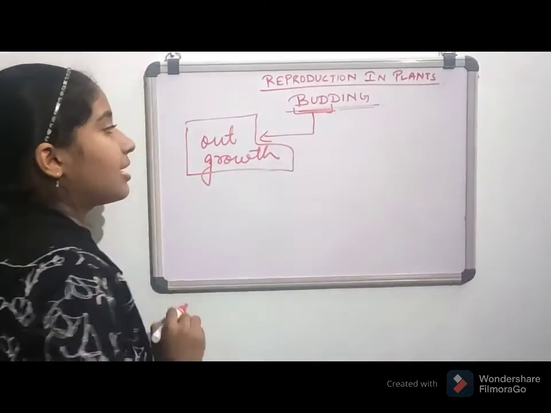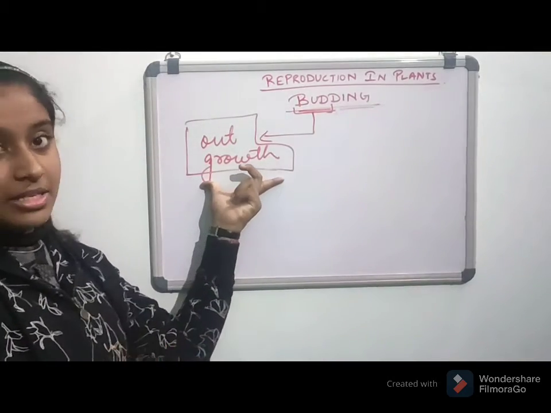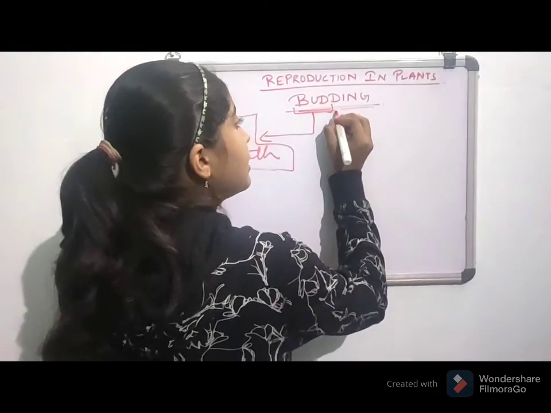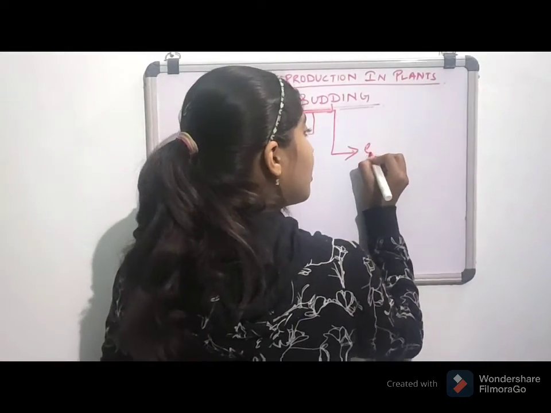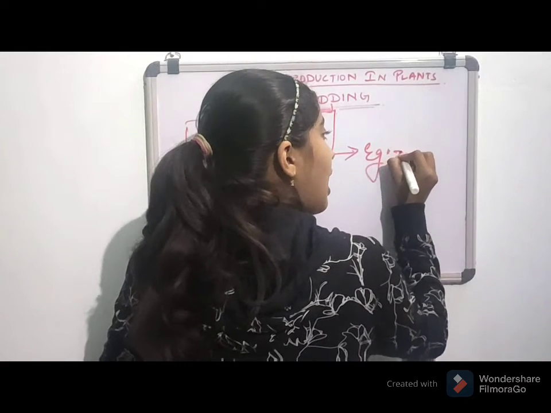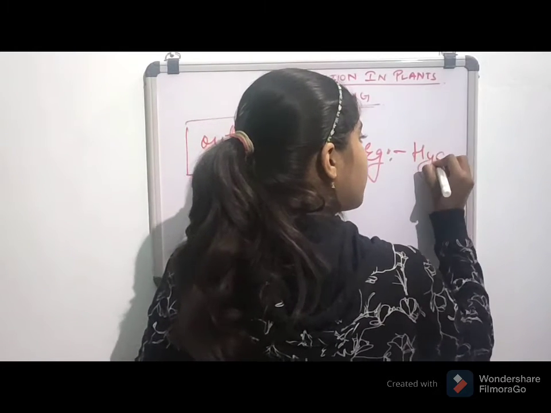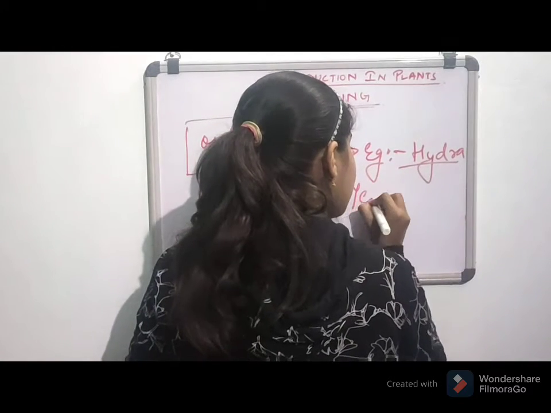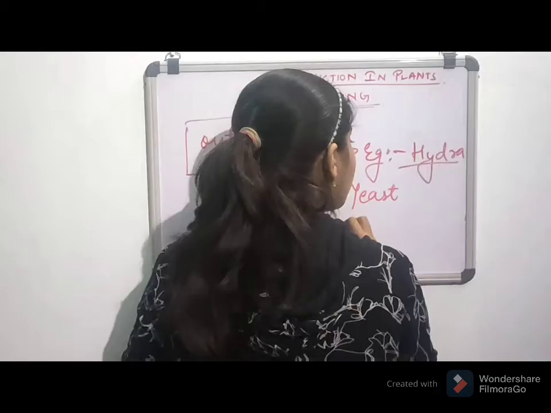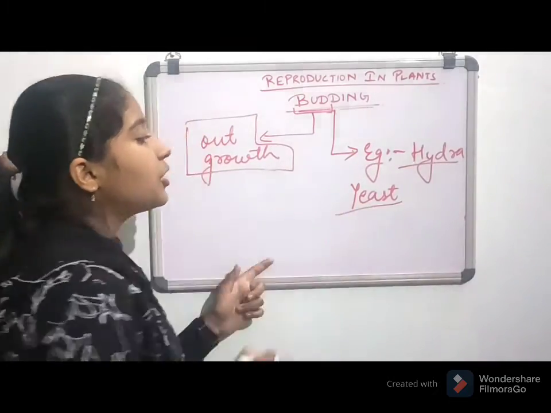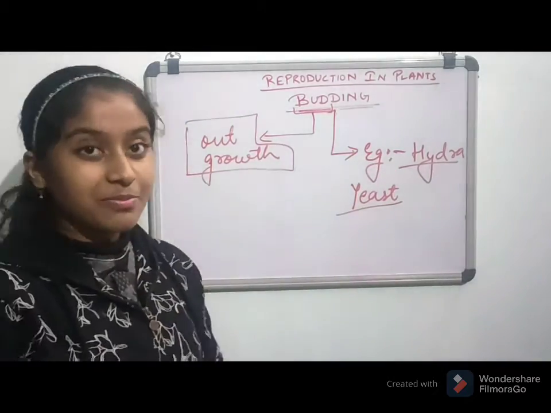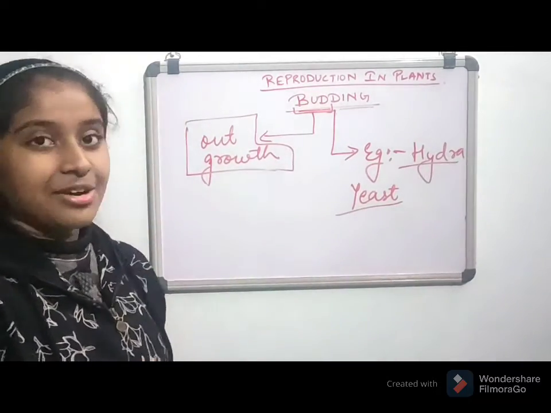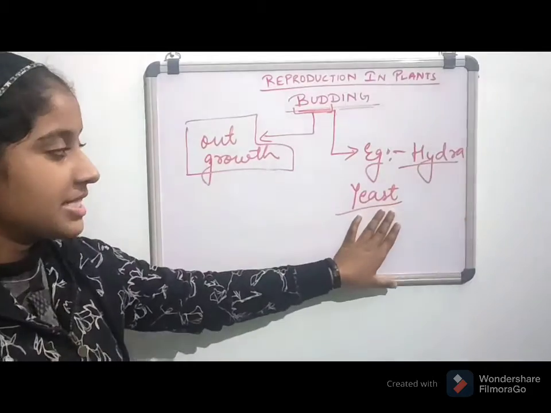You must remember this. Let me give you an example. Budding examples are Hydra and yeast. I hope you all know what is yeast, because your mother, whenever she bakes a cake, must use yeast.